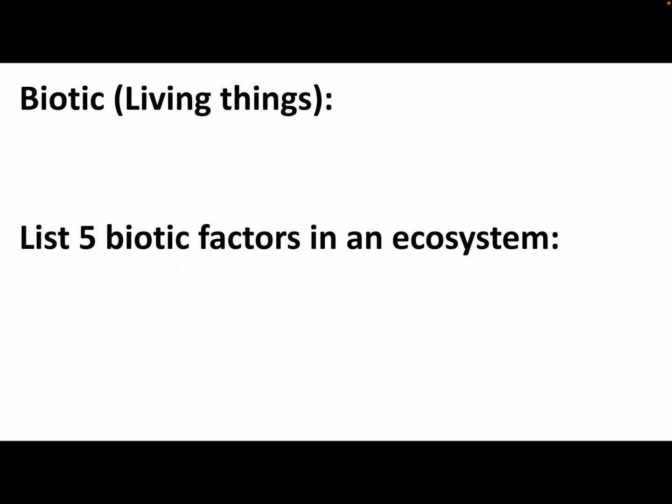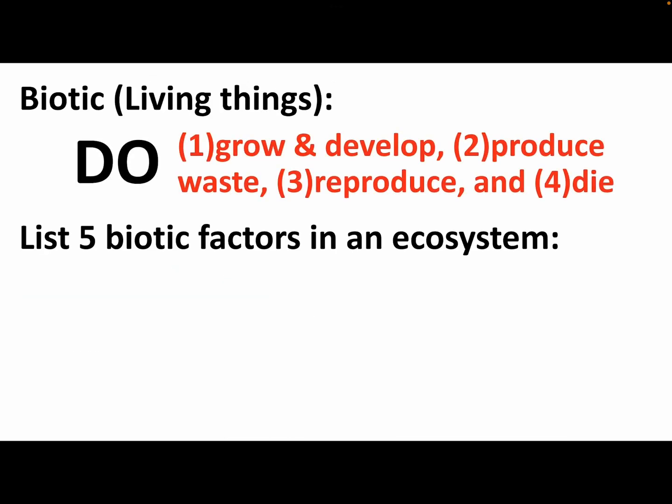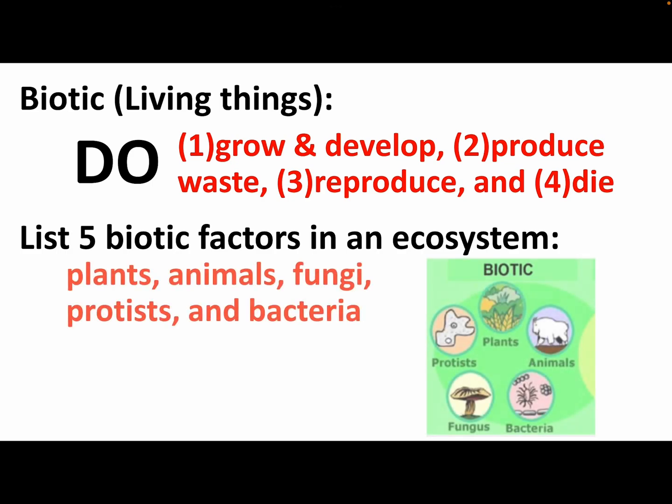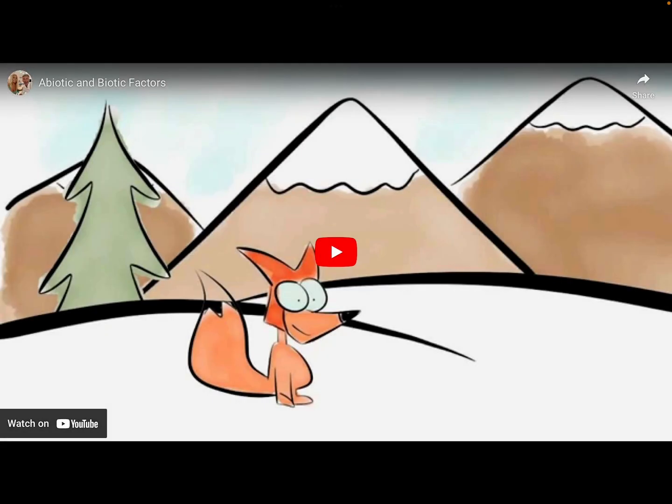All right, so biotic things, therefore, do grow and develop. They do reproduce. They do produce waste products as they live. They die in the end. Some examples of biotic factors in an ecosystem would be all plants, animals, fungi, protists, and bacteria. Okay, so let's watch a quick little video before we move on.